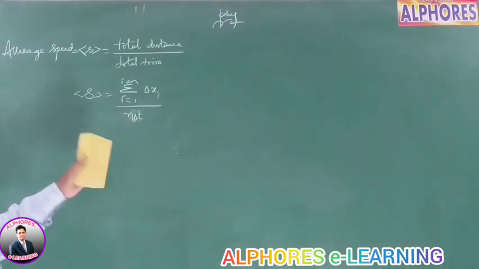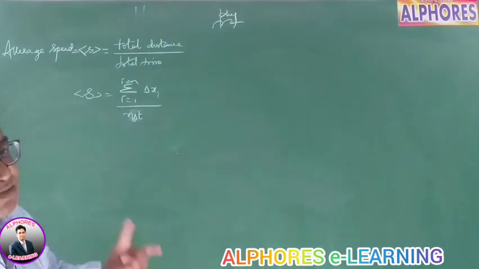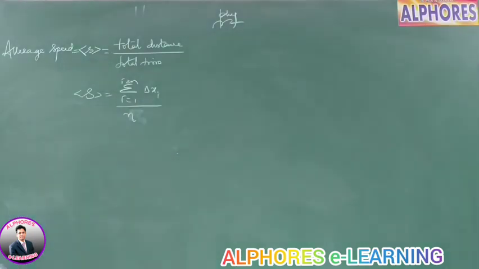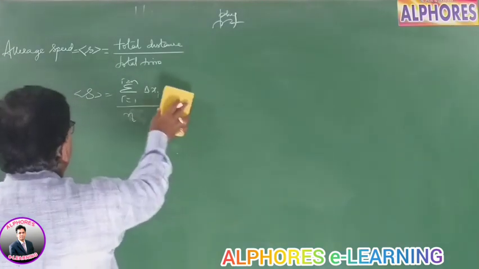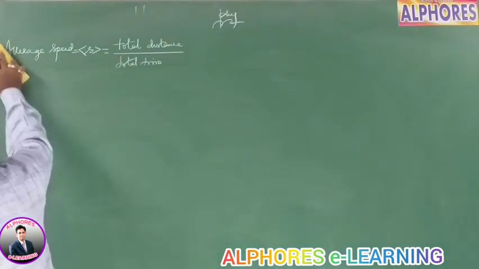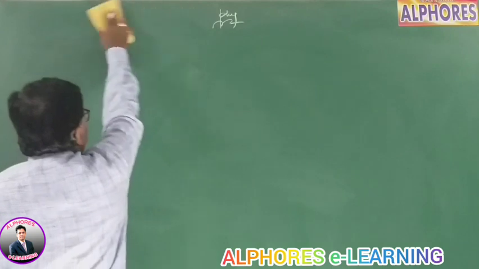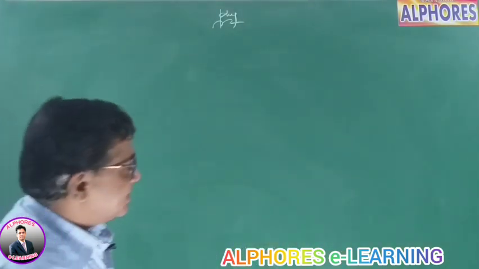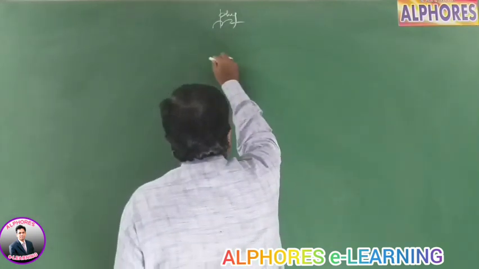So that way you can find out. If each interval is 1 unit of time, then you can remove this and even write n. Different cases and so on. So this way, the average speed of a body is referred to as the total distance covered by the body by total time. Now similarly, if I consider average velocity,